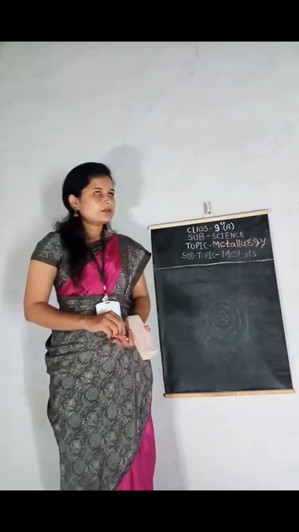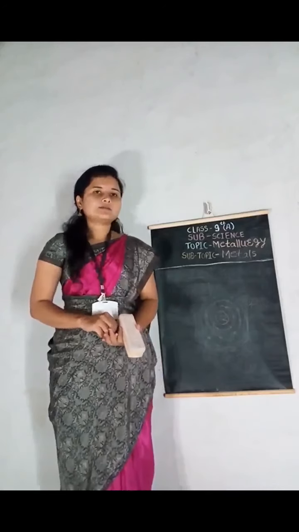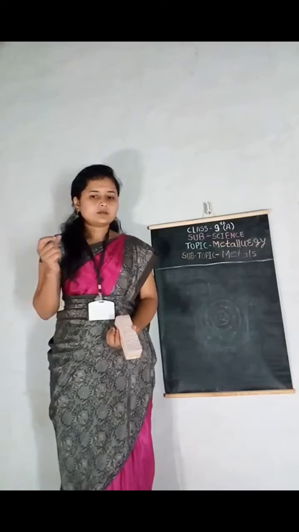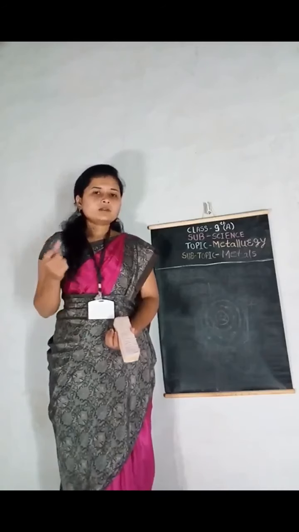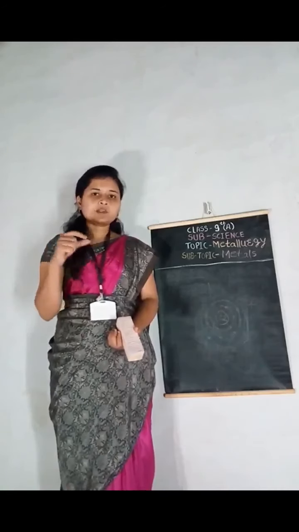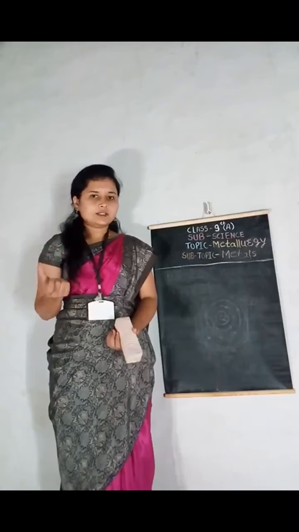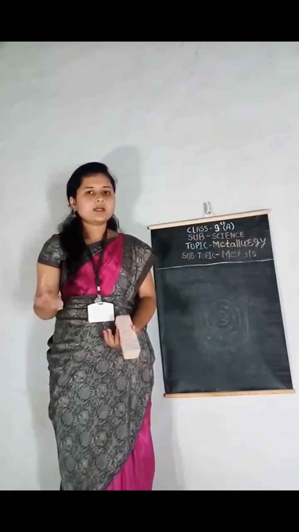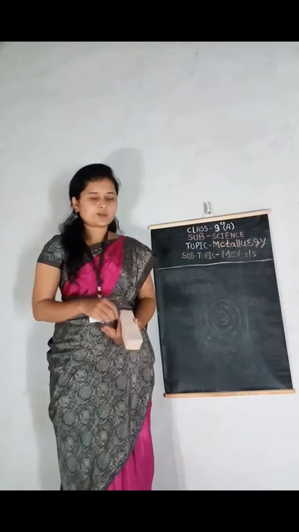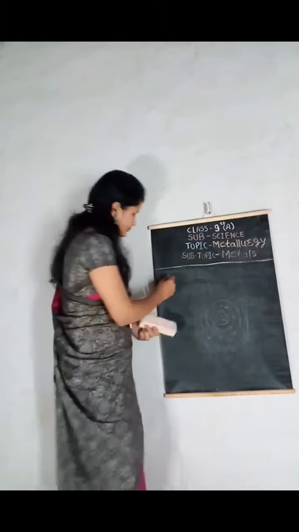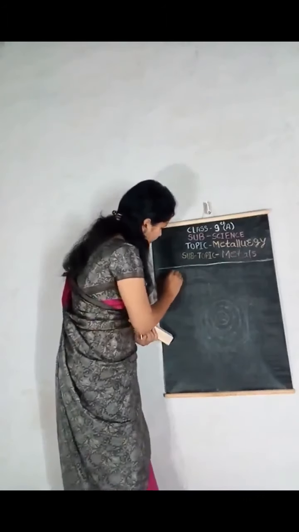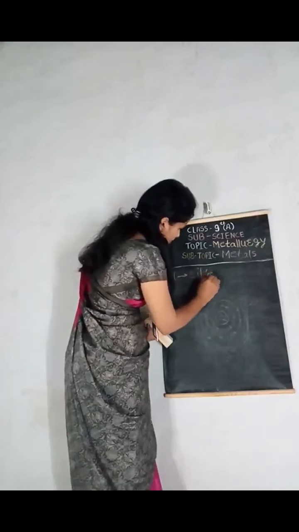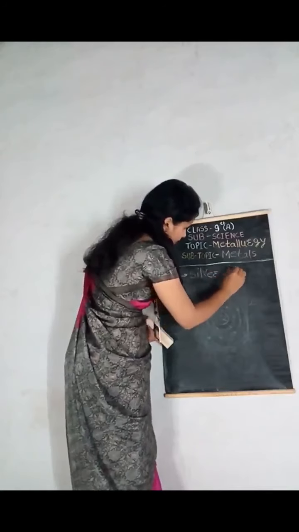We can also observe that whenever we heat aluminium, the color of the Bunsen burner flame changes to silver white, and when we heat copper, the flame changes to greenish blue. So we have to note down that when we heat aluminium, the color changes to silver white.